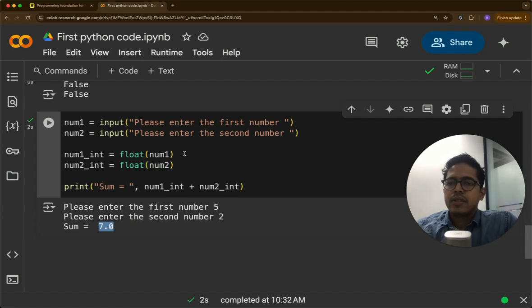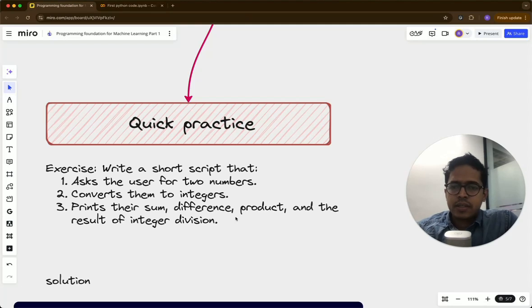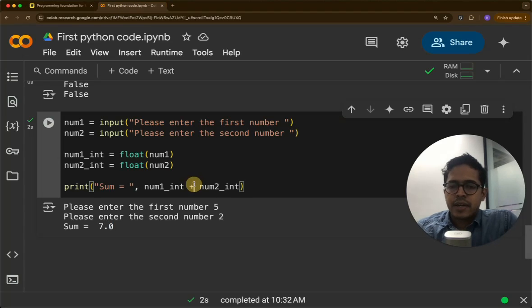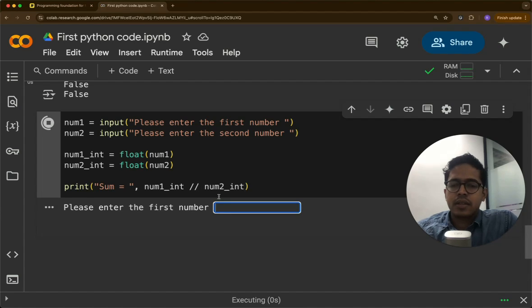Okay. So in the exercise, we were also asked a few other things. Difference, product, these are fine. Integer division, this is also fine. So if we are asked just the division, then it is just divided by. But if we are asked the floor, then it's double slash.